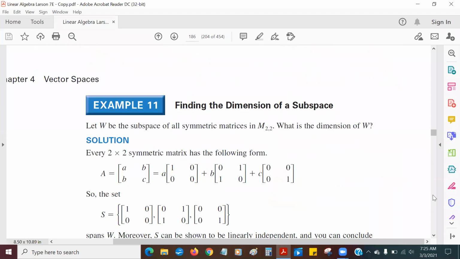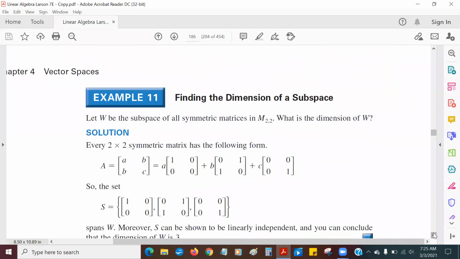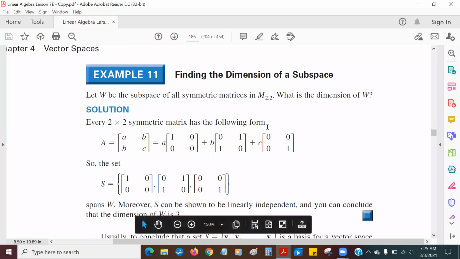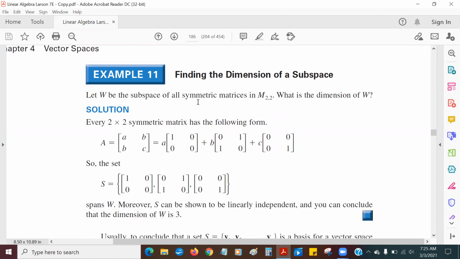Okay, let's go on to another example. Finding the dimension of this subspace. Well, M22 is really 4-dimensional. And we want to look at a subspace of all symmetric matrices. A symmetric matrix looks like this: the A and the C can be anything, but these two off-diagonal entries have to be equal to each other. This is what a 2x2 symmetric matrix means.